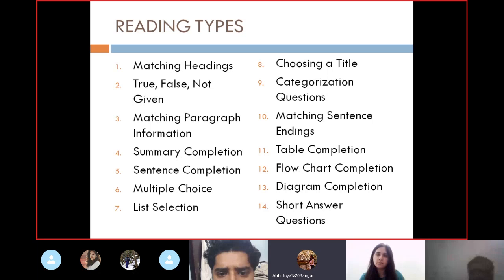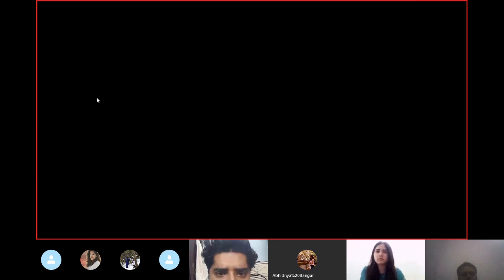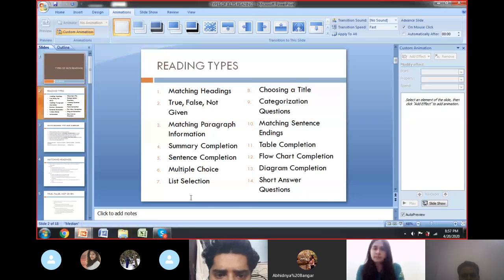These are the types of readings. As you can see, there are 14 types. Okay, people, this is the end of the slide for the day.